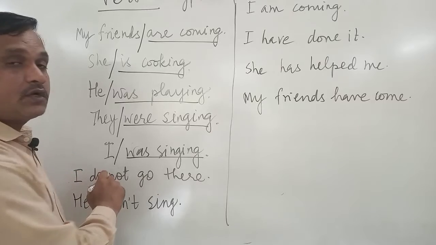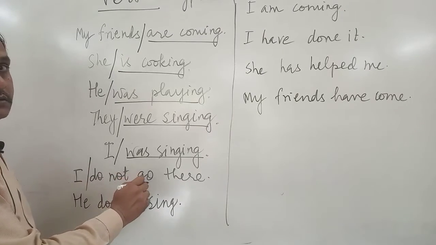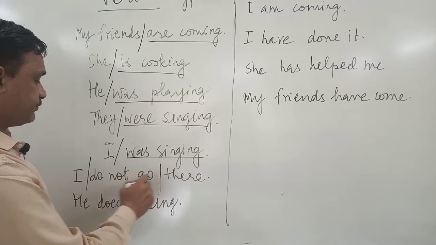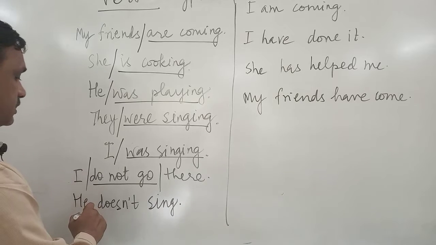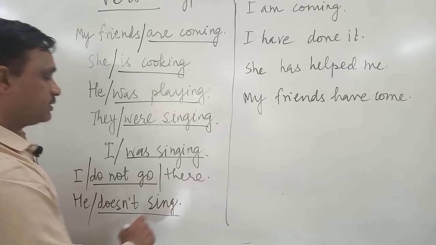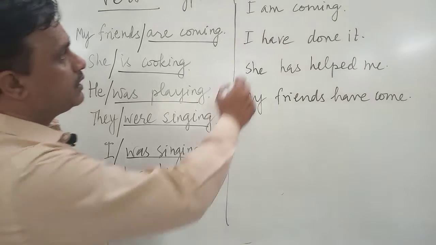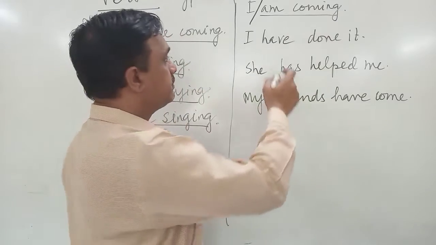I do not go there. Here I'll break the sentence into three parts. Do not go is a verb. He doesn't sing. Doesn't sing is a verb. I'm coming. Am coming is a verb.